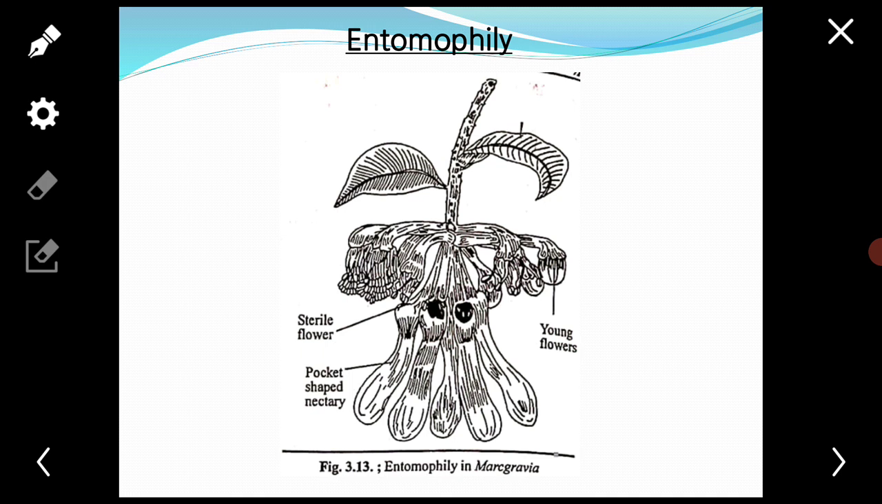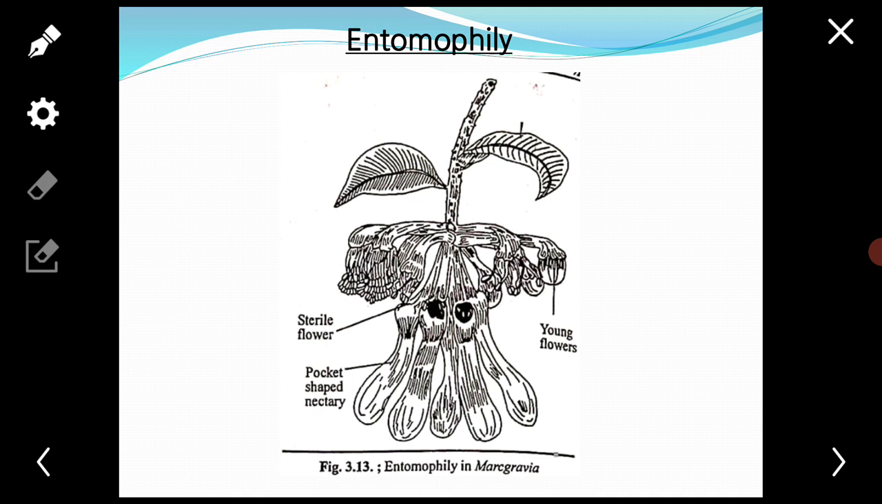The entomophilous flowers are characterized by the following adaptations. The flowers are usually large, conspicuous, brightly colored, and showy to attract the insect pollinators. Usually the petals of entomophilous flowers are large and attractive. When they are small and inconspicuous, other parts of the plant enlarge and become attractive.